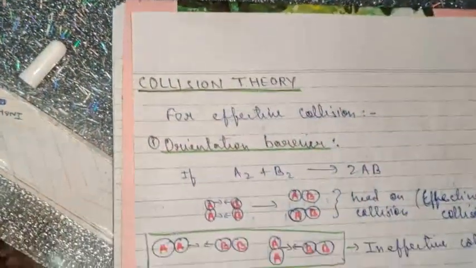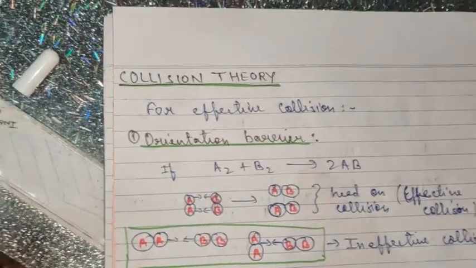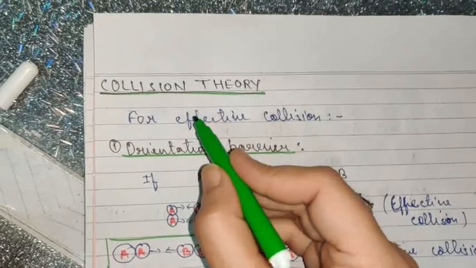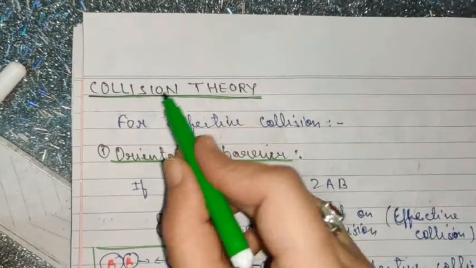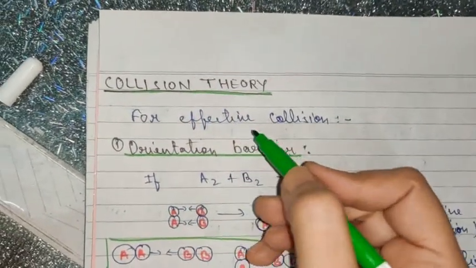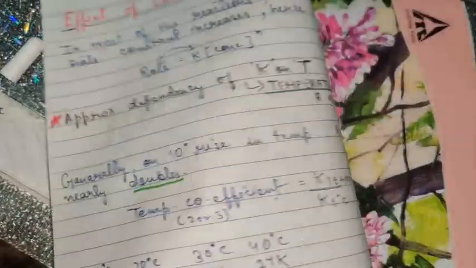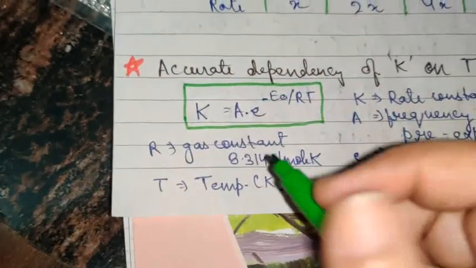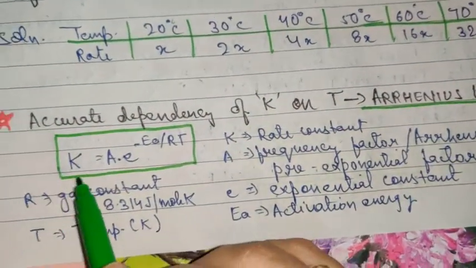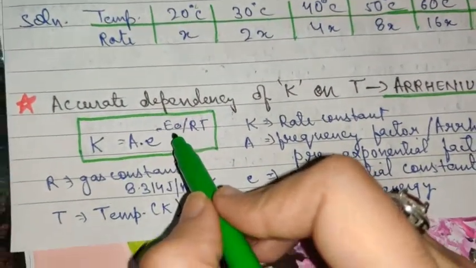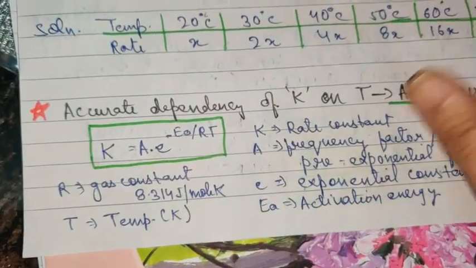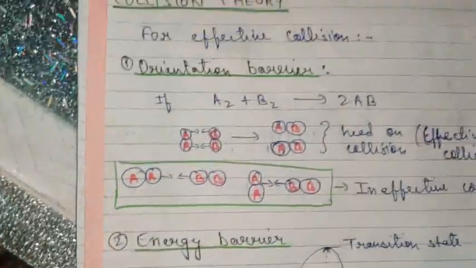So again, coming to the collision theory. Though you now know most of the things about this collision theory, to explain these terms which are used in this expression, the Arrhenius equation, terms like activation energy, we basically need to again consider the collision theory.